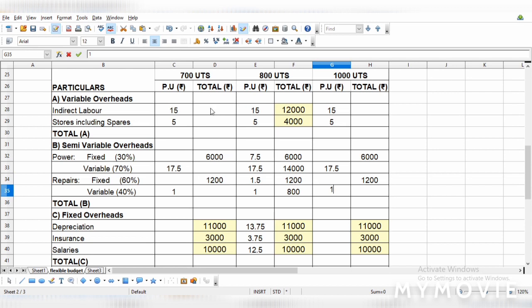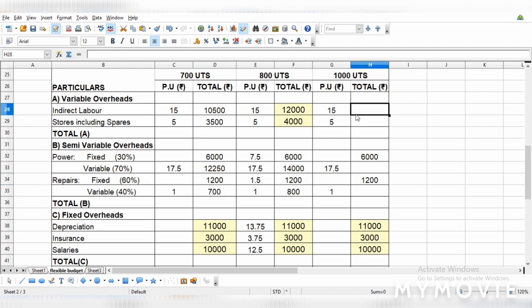Now, fill the total column. So, it should be 15 into 700 units. Okay, 700 into 15 rupees. Okay, and likewise here 700 into 5 rupees. Okay, likewise here 17.5 into 700 units. Okay, so this is going to be 700 rupees, 1 into 700.